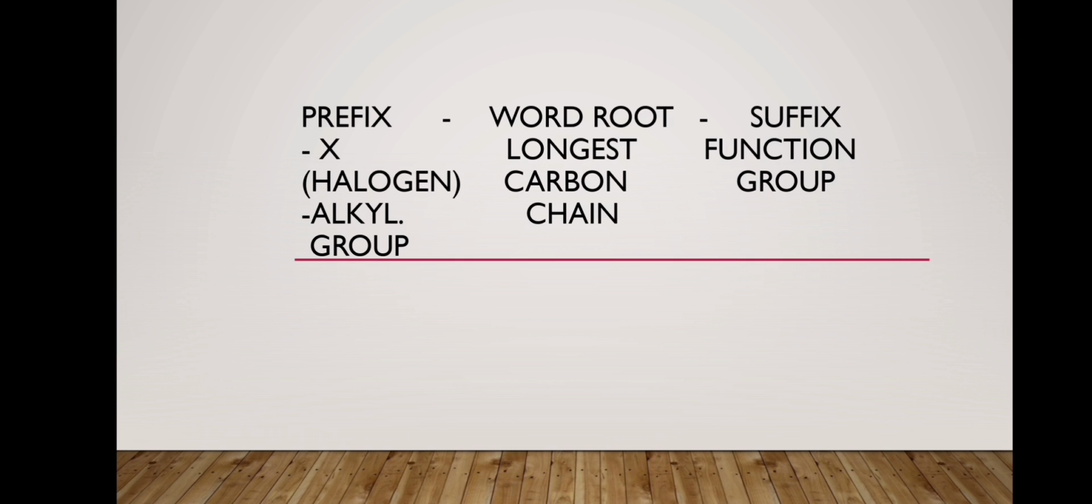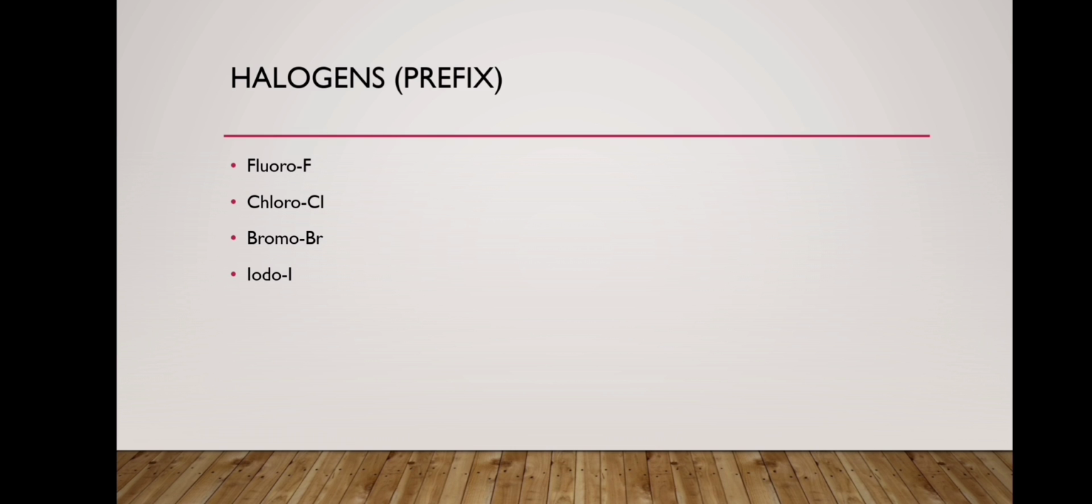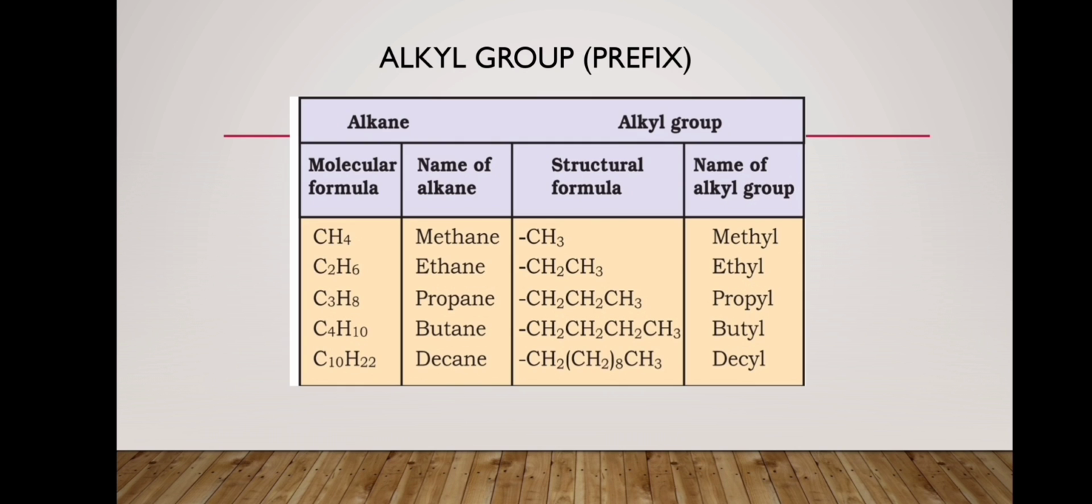So first one is prefix that contains 4 halogens: fluoro, chloro, bromo and iodo. So these are the 4 halogens that are used in the prefix. Now we will come to the next prefix, that is alkyl group. It contains methane which can be used as methyl, ethane which can be used as ethyl, propane which can be used as propyl, butane which can be used as butyl, and decane which can be used as decyl.